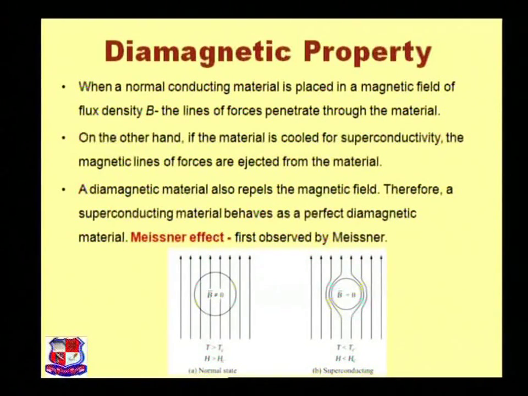The figure shows that in a normal material the magnetic field B is present, but in a superconducting material the magnetic field B is 0. That's why the magnetic lines are ejected from the superconducting material.